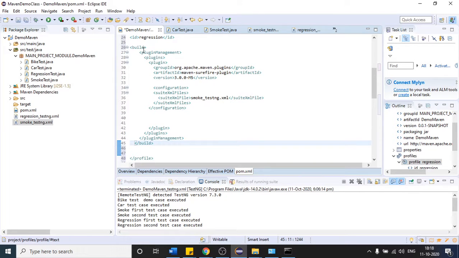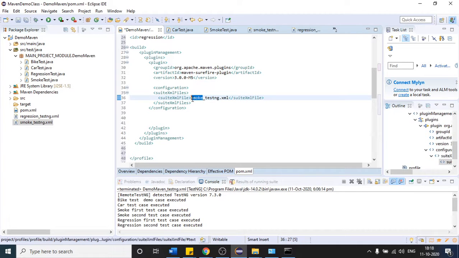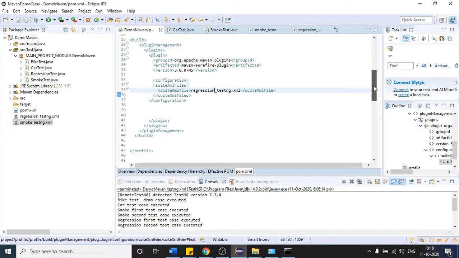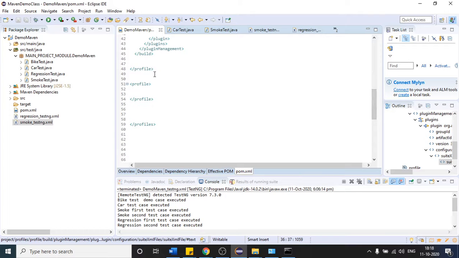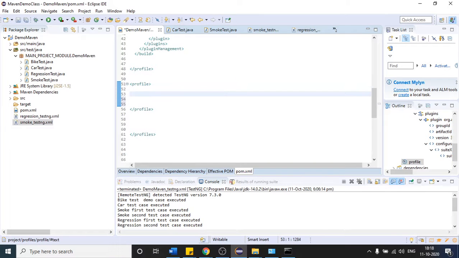So again we have created one profile, and as this profile name is regression, I will provide this file name regression-testng instead of the small one. Save it, and after that, as you can see, I have created another profile. This is closed here because you can see the forward slash. This is my second profile.